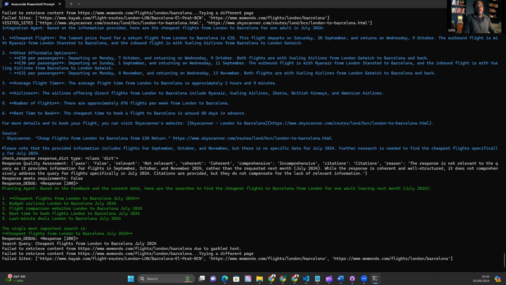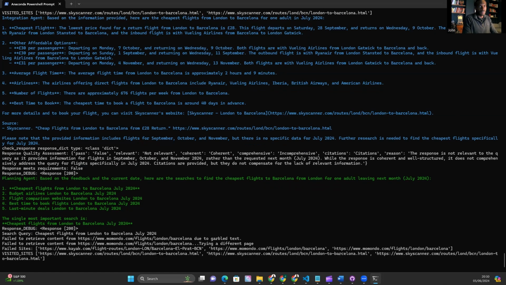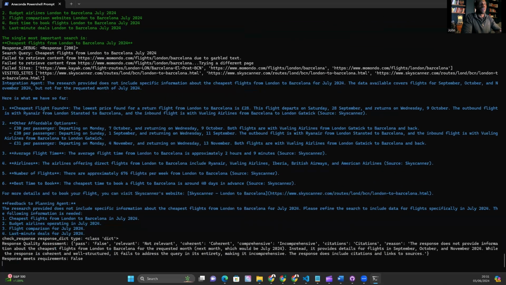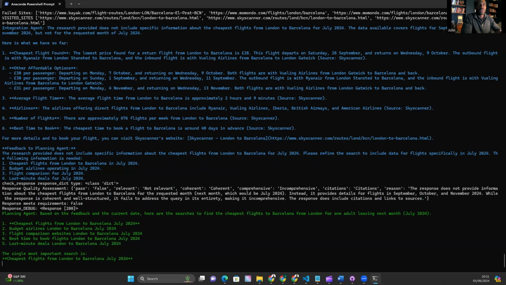There is a mechanism here that doesn't allow it to visit sites that it's already visited, and I think that might be causing it some issues. You can see this in real time. It should just revisit Skyscanner basically and pull the information. But hopefully it should act on the feedback and just remove the superfluous information.